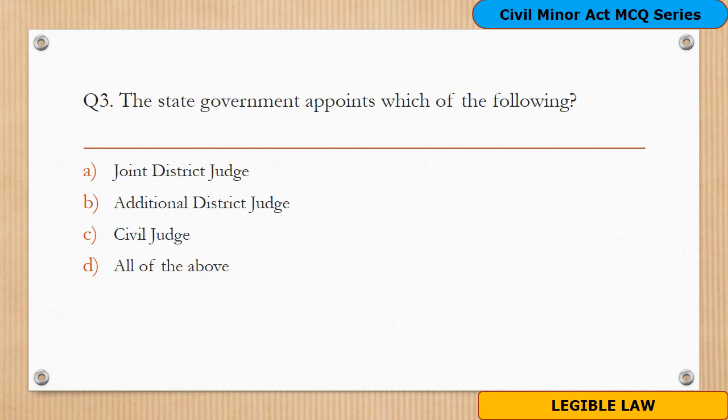Question 3. The state government appoints which of the following? A. Joint District Judge, B. Additional District Judge, C. Civil Judge, D. All of the above. And the answer is D. All of the above. The state government can appoint each one of them. They are Joint District Judge, Additional District Judge and Civil Judge. Moving to the next.